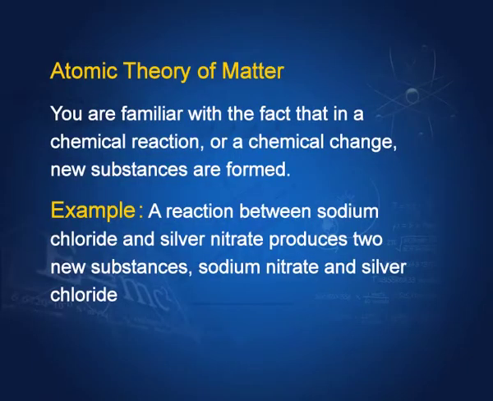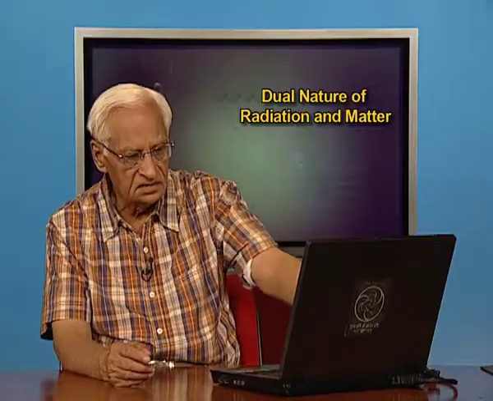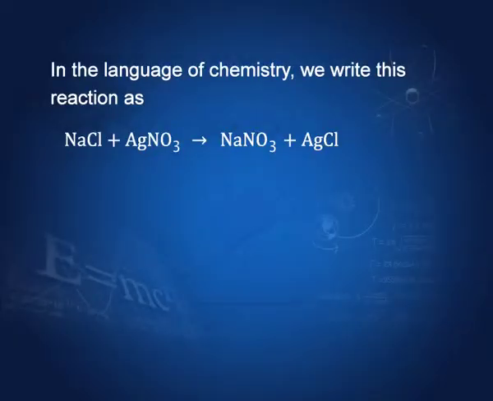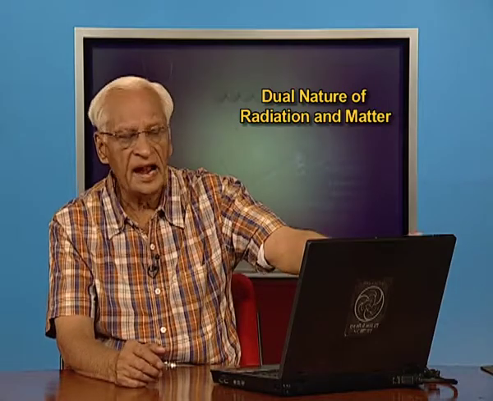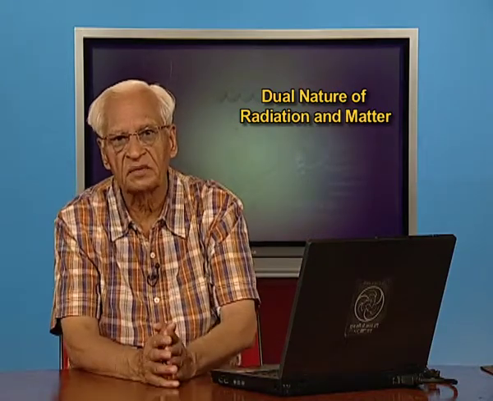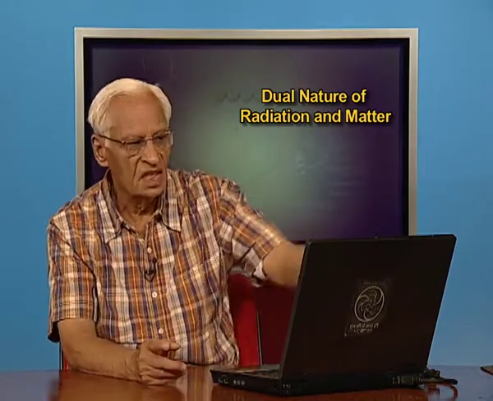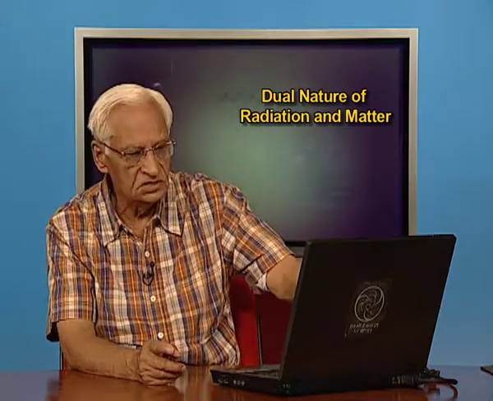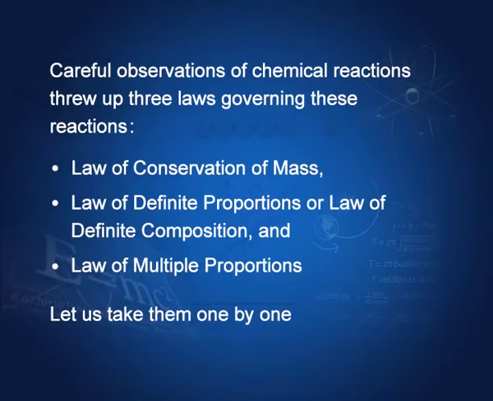You are familiar with the fact that in a chemical reaction or a chemical change, new substances are produced. I will take this reaction as an example: NaCl plus AgNO3, sodium chloride plus silver nitrate, would give you sodium nitrate plus silver chloride. And for these kinds of reactions in which new substances are produced, there are 3 laws which govern these reactions.